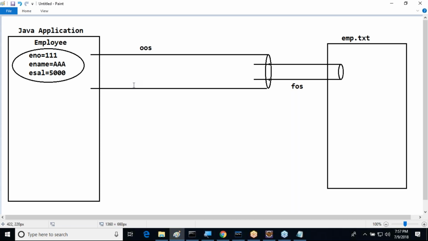That serialized data will be given to the FileOutputStream. The FileOutputStream will carry the data directly to the emp.txt file.